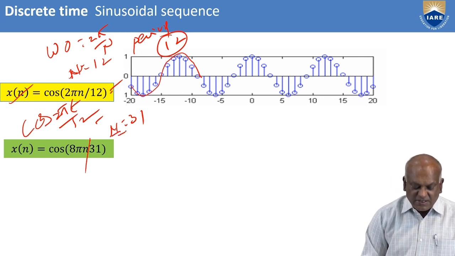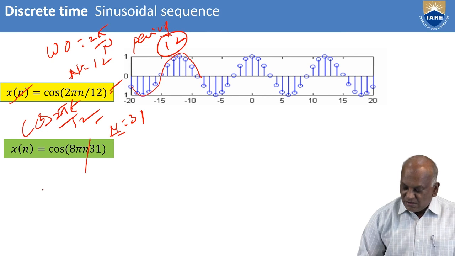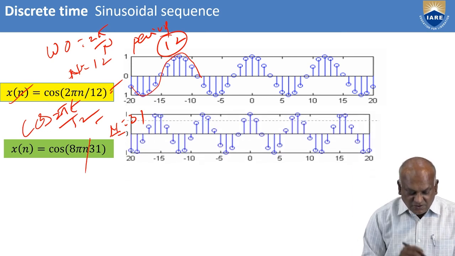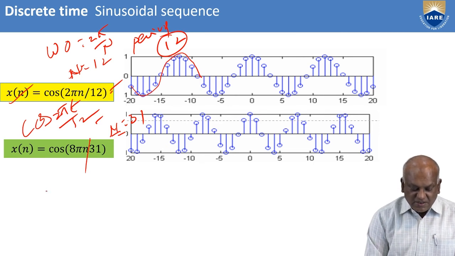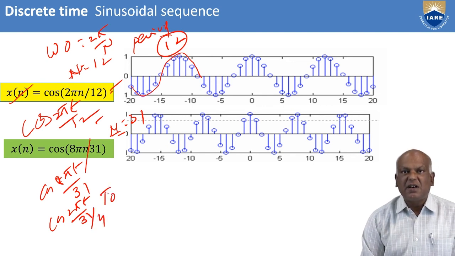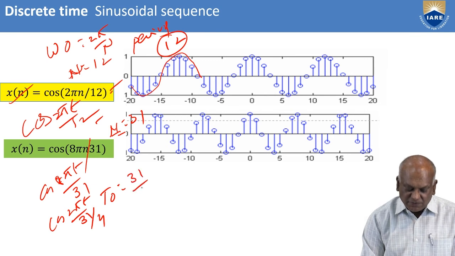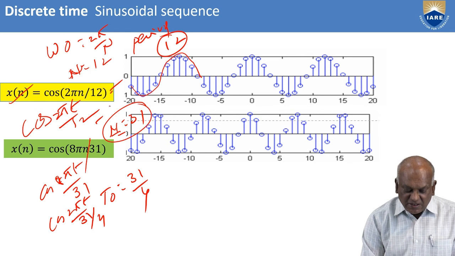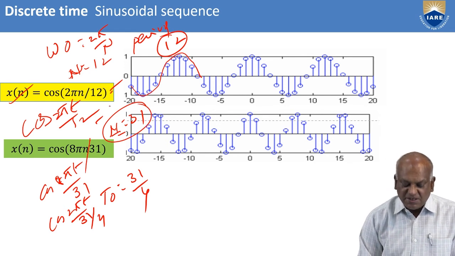But in the continuous case, n is equal to 31 samples. In the continuous case, cos of 8 pi t divided by 31 is written as cos 2 pi t divided by 31 by 4. The period t naught of the periodic continuous time sequence is 31 by 4, while the period of the discrete time sequence is equal to 31.